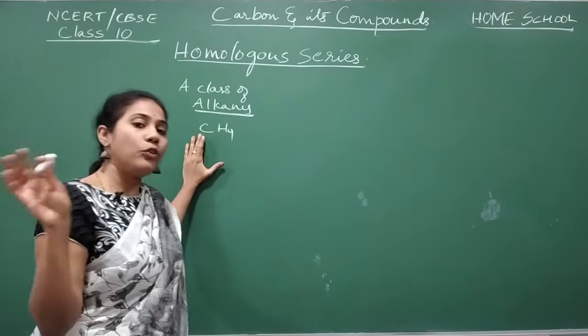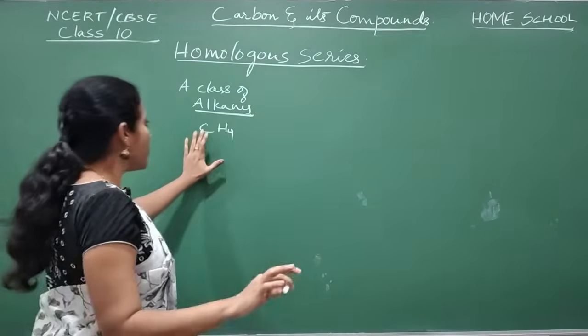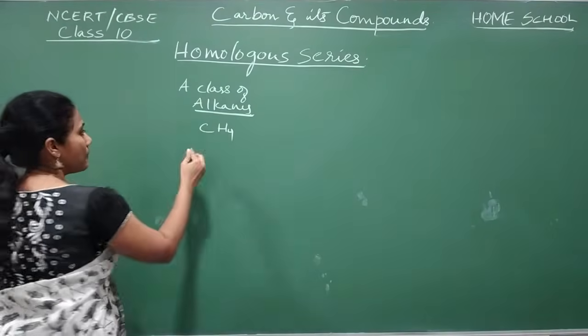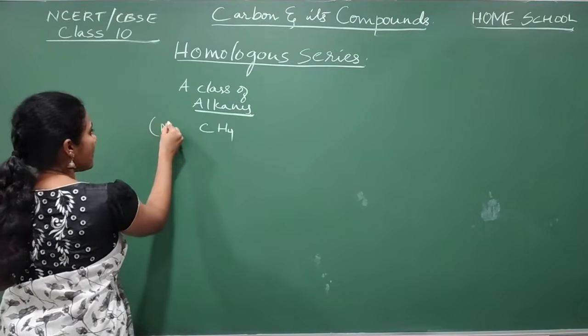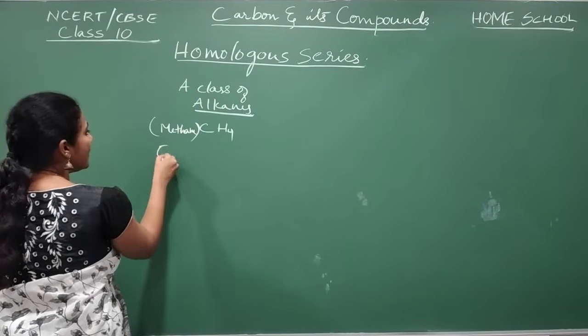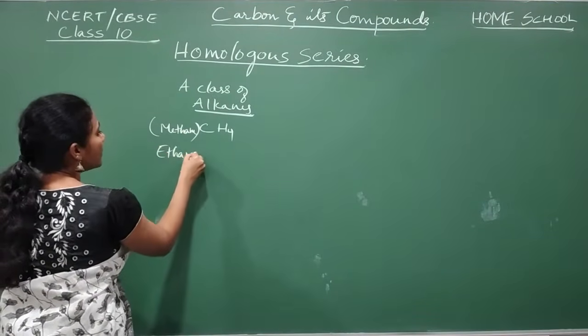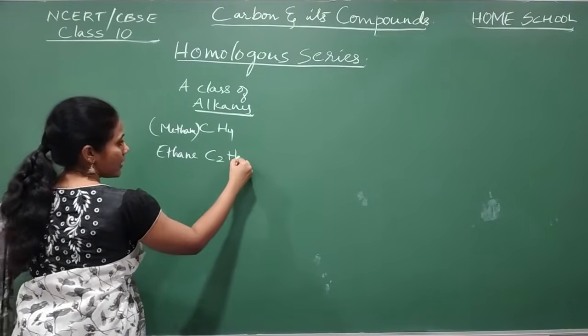We learned how to write their structure, formula, name and everything, right? So this is our methane. The next member is ethane. Can you recall the ethane formula? It is C2H6.